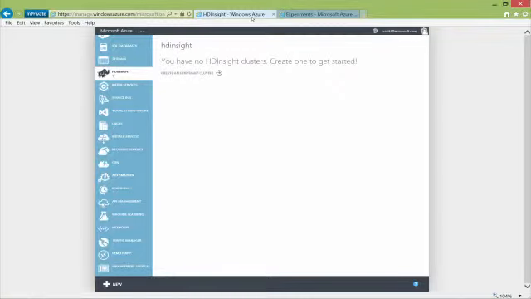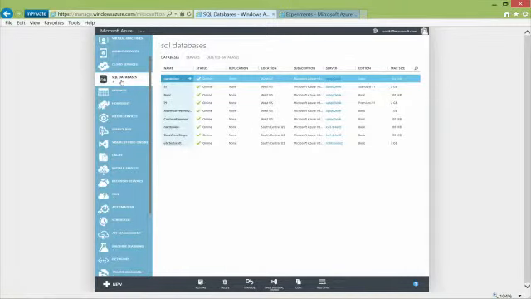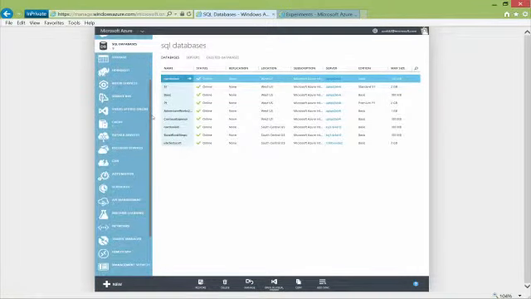So what we're looking at here is our Azure Management Portal. This is where we list all of our Azure services. So you look here, we've got quite a few. You can see there's our SQL database. This is our SQL Server as a Service. When we do our big data hackathons, we're really focusing on two or three key services.